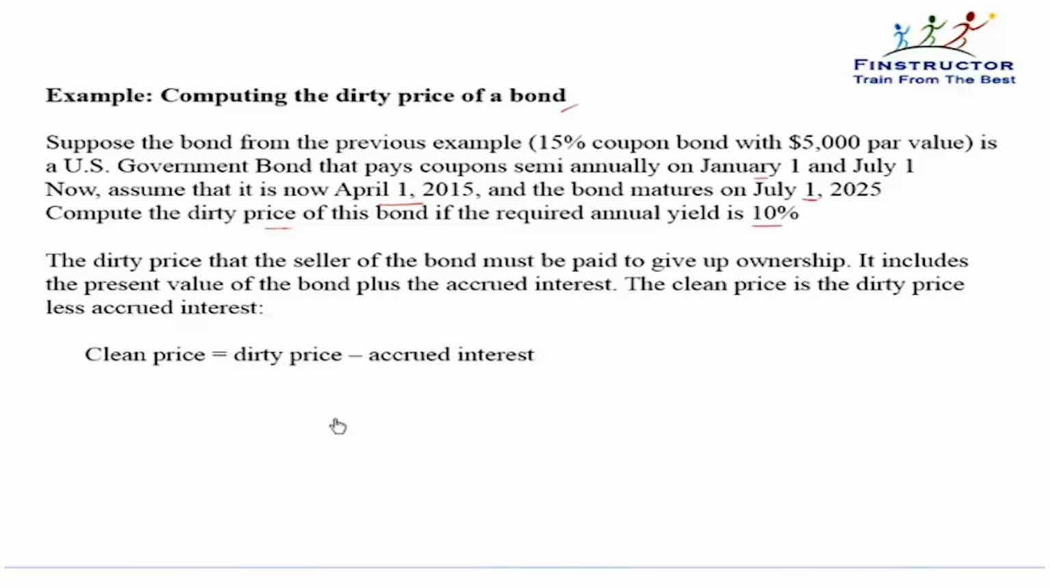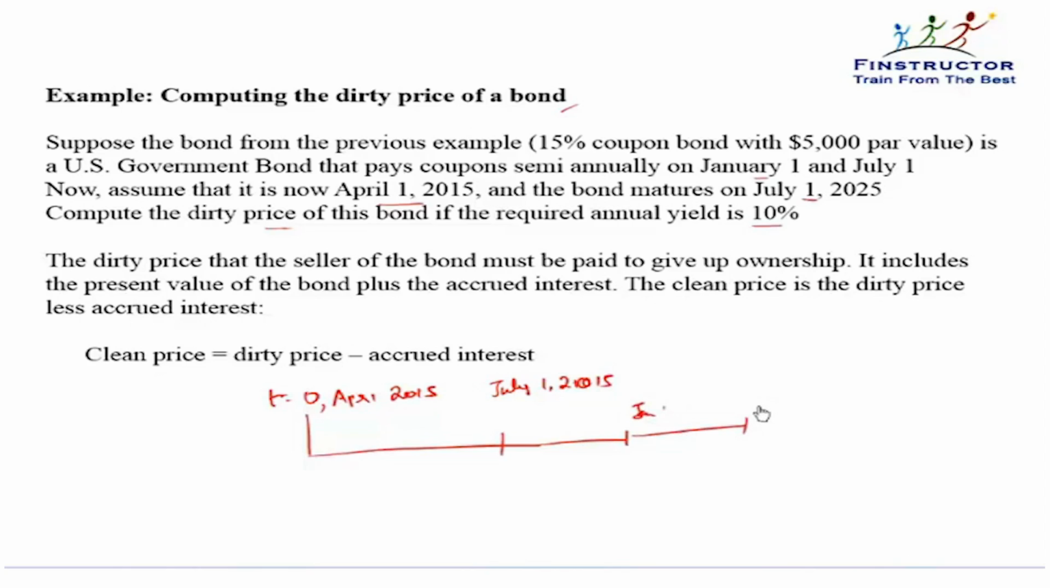So we'll first depict the timeline and then estimate our cash flows and then discount the value back to compute the price of the bond. Now, here today, or t equal to 0 for us, is April 1, 2015. The next coupon payment is likely to come on July 1, 2015, and thereafter every 6 months you will keep getting a coupon payment.